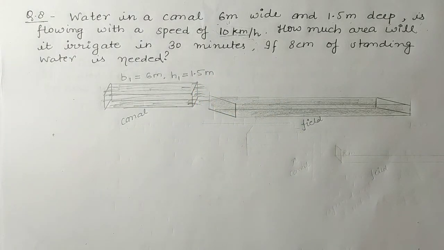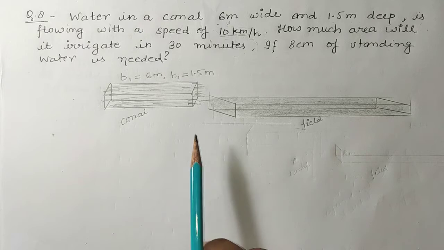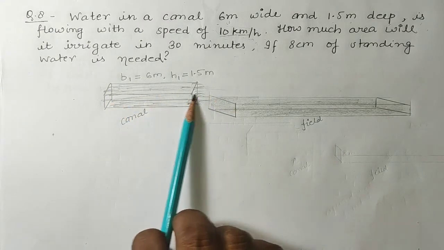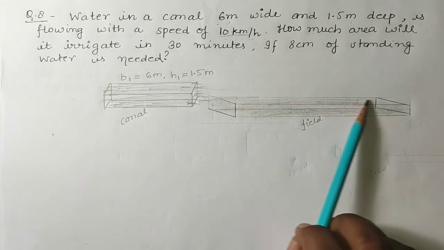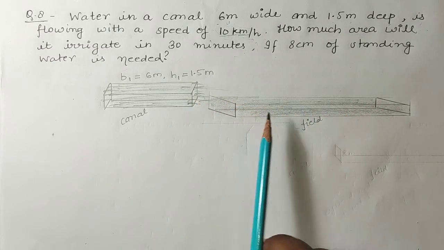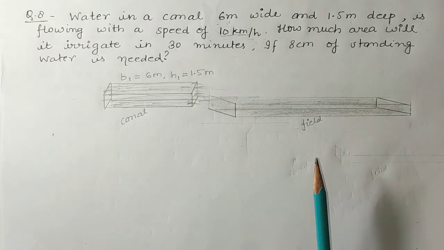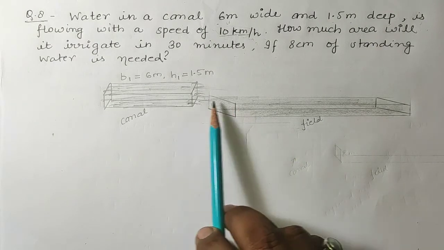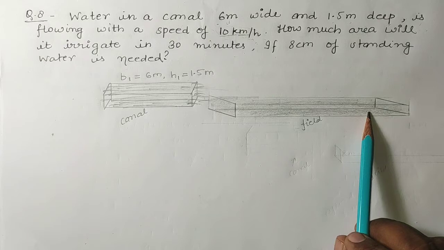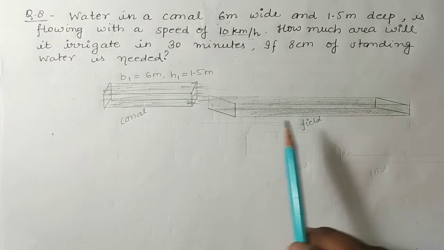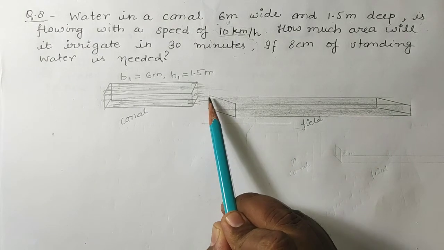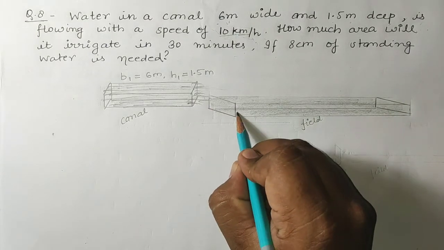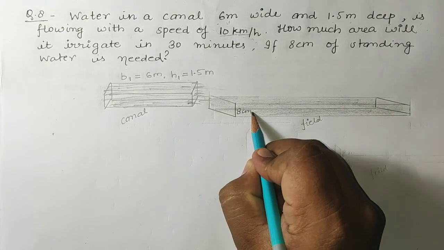Water is flowing from this canal to irrigate a field. The question is, how much area will it irrigate in 30 minutes if 8 centimeter of standing water is needed?